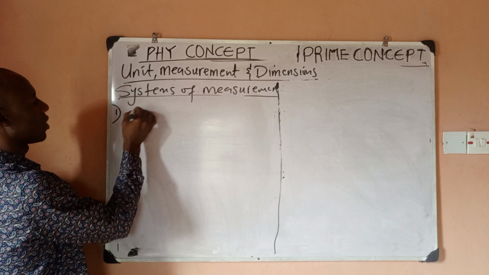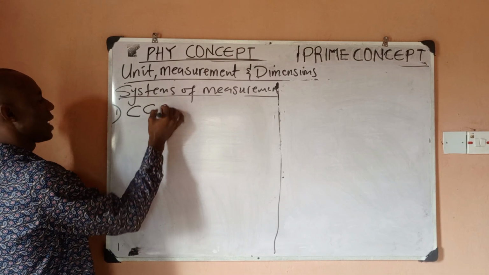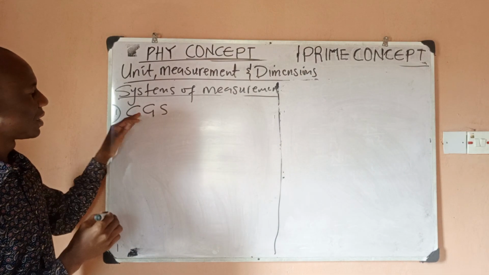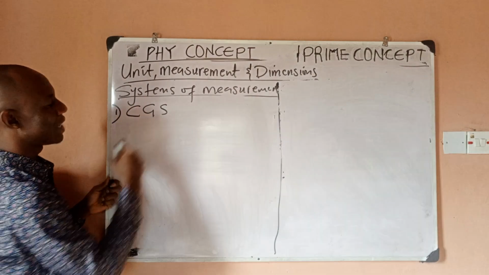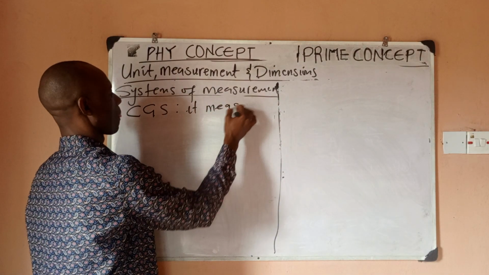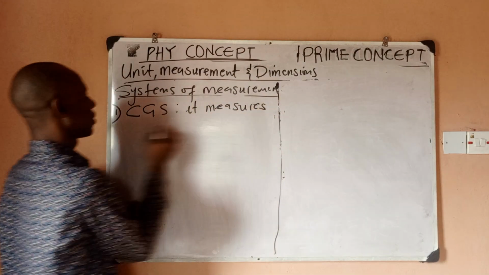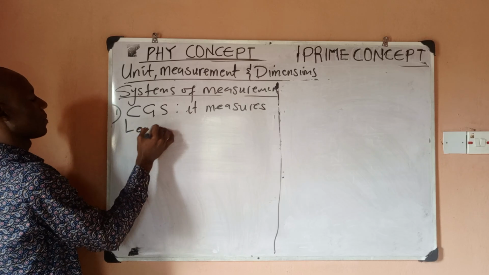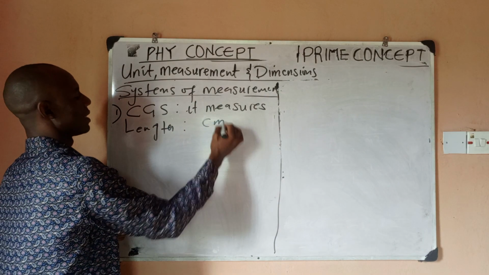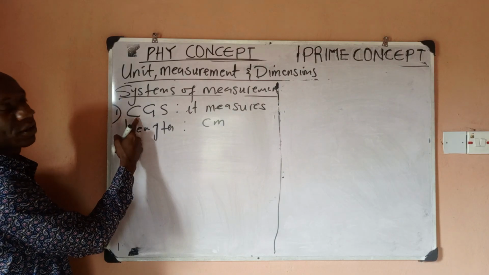Number one, I would mention is CGS. So this is one system of measurement. CGS simply measures length in centimeter. That is what the C stands for, CGS.